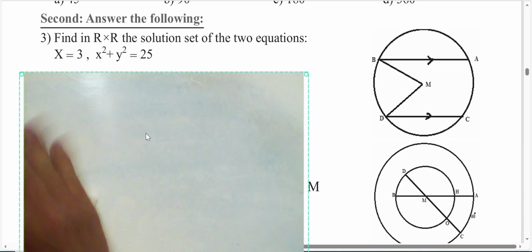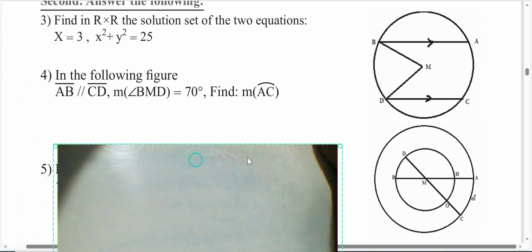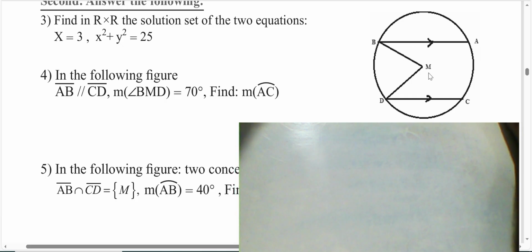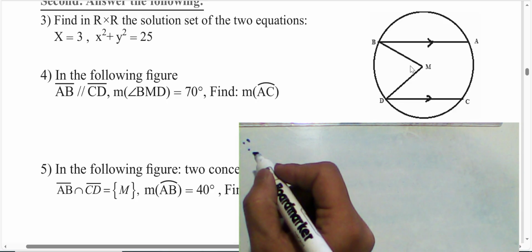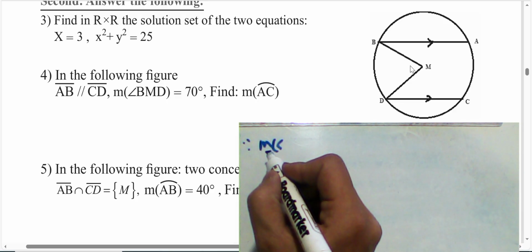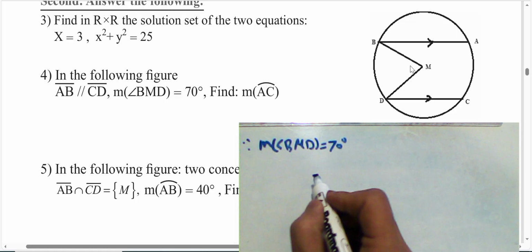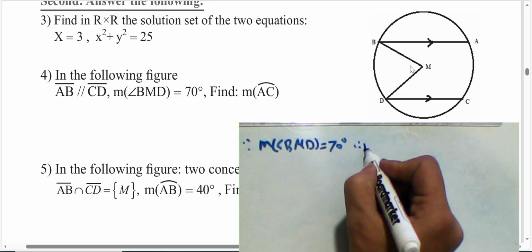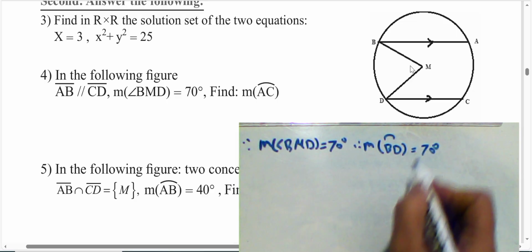Next question, the following figure, you want to find the measure of arc EC. Given the angle BMD is 70 degrees, then the measure of arc BD is equivalent, 70 degrees also, such that the angle BMD equals 70 degrees and the measure of arc BD will be equal to 70 degrees also.